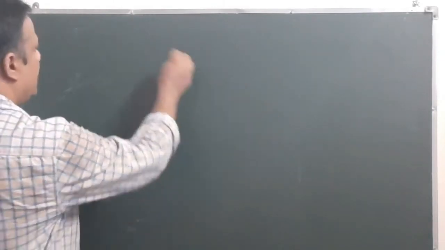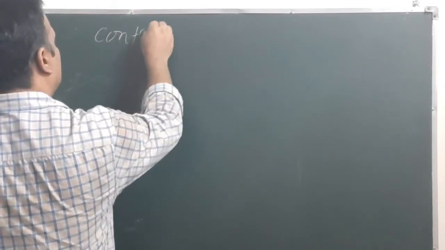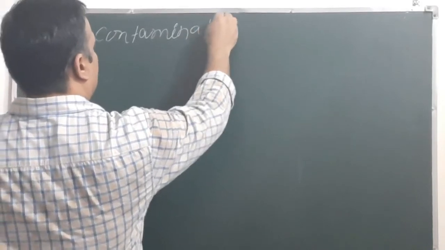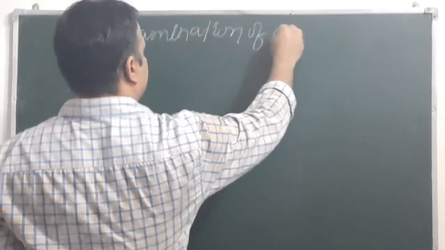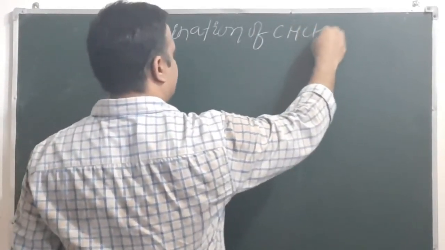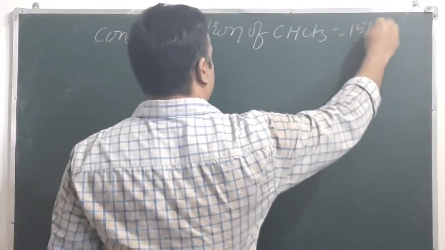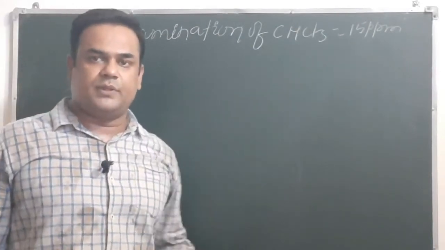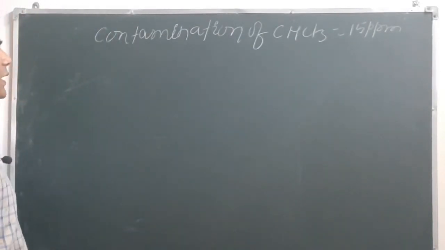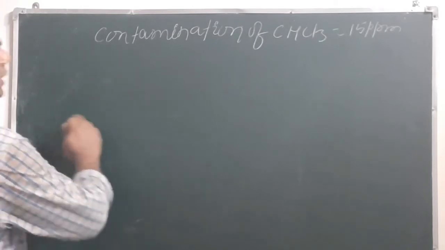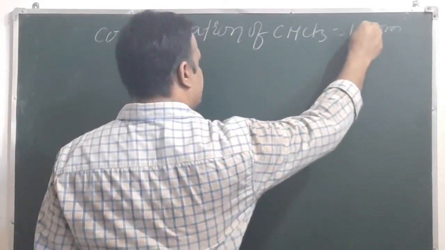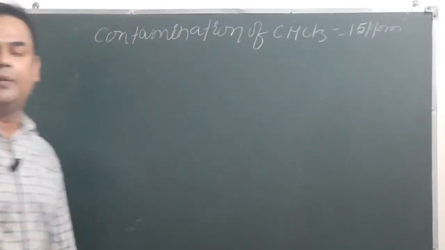So in this question we know the contamination of chloroform. The contamination of CHCl3, chloroform, is given, that is 15 ppm. Then in the first part we have to convert this 15 ppm into mass percentage. To convert that we will apply a simple formula, but first we will understand the concept that it is 15 ppm by mass.